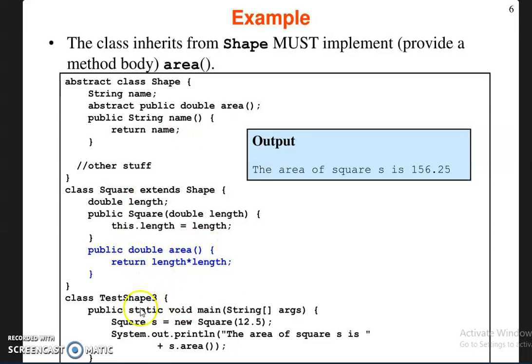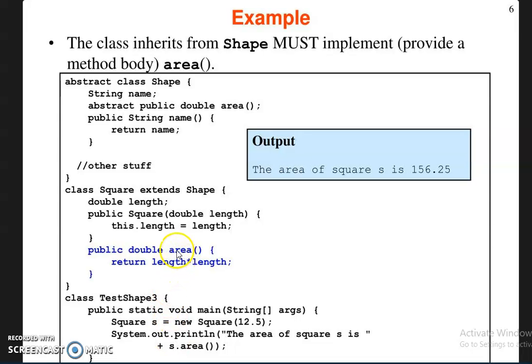You cannot create an object for the base class. So in this example, the subclass square creates an object and calls the constructor. The value of the length is assigned to this length, and then it comes back to the main function, and the method area is called using the object of the subclass, not the base class.